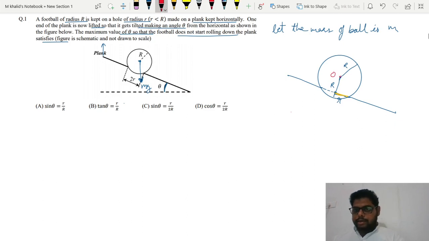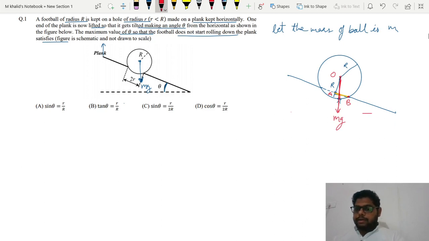Let's say the center of the football is O, and the perpendicular drawn on the plank is OA. This point is B. Okay, now what will we do? We have said that the weight of the football is acting in the vertically downward direction. Weight acts vertically downward, so we will say mg will act vertically downward.